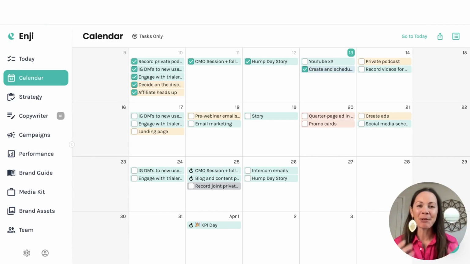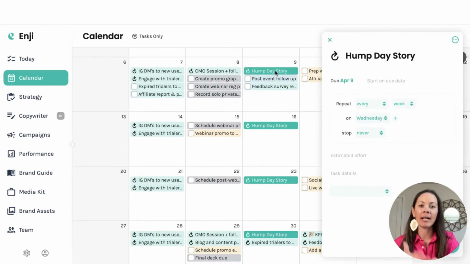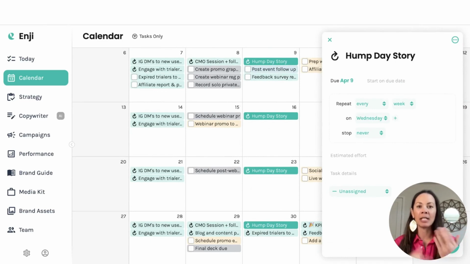So when it comes to using Enji to plan out all of your content, there's one concept within the calendar that's really important for you to know about so that you can use it to the max. And that's the concept of the repeating task. Because those repeating tasks, as I scroll down, you can see, are meant to help you stick to a routine. And typically when you have a routine around one of your marketing to-dos, for a lot of you, it's going to be things like scheduling social media content or writing email newsletters or recording podcasts or writing blogs.